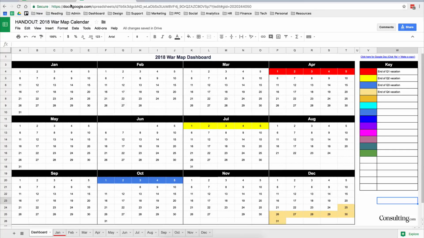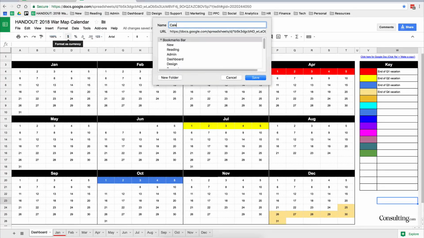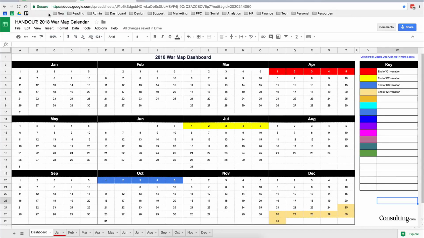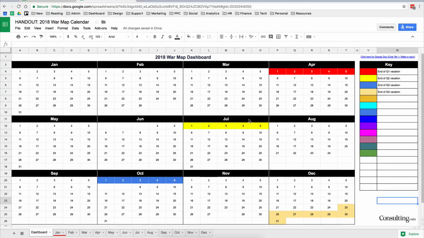And then what you can do is, up here, drag this icon into your nav bar and just rename it as calendar. And bam, you've got yourself a calendar that you can access with one click. You can also share it with other people on your team or whatever, and they can see it live.